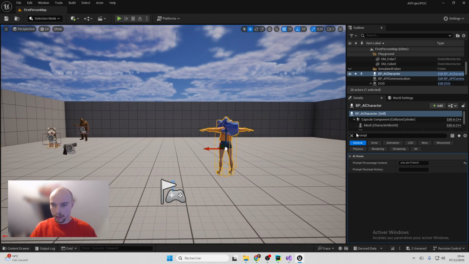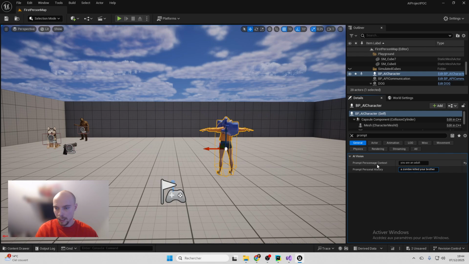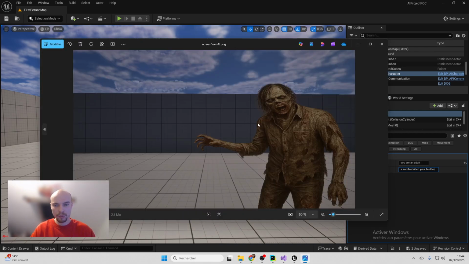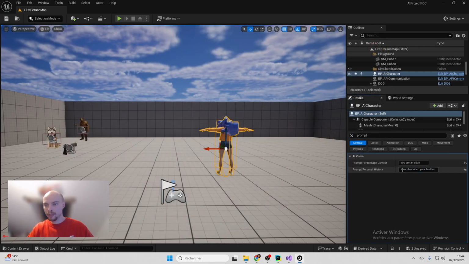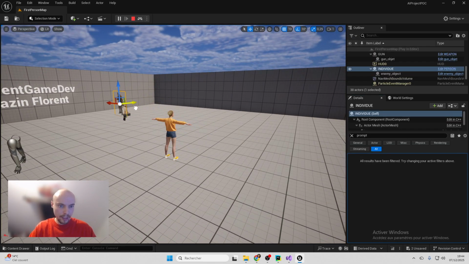Now we will try with psychology. I will say that you are an adult and a zombie killed your brother. Now I just want to show you, this is the picture that we sent to the CNN, just to show you how it works. So it was the zombie close to her before she decided to attack it. So now we will do an example with an adult and the zombie killed her brother, and we will put the zombie in front of her again.